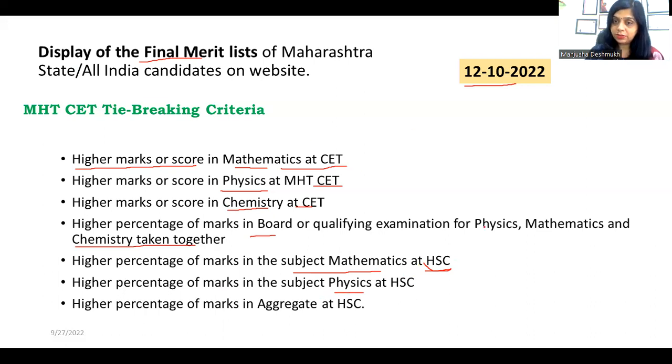So first, see what is the difference. Here it is taking physics, maths, chemistry together. Then it is going for maths, then physics. Then aggregate of your qualifying exam, that is 12th board. Aggregate means all, whatever English, whatever subjects are there. And most of the time, if all the marks are similar, then they go for age. And whoever is older gets the higher rank. But generally, the tie gets broken in this particular area only.